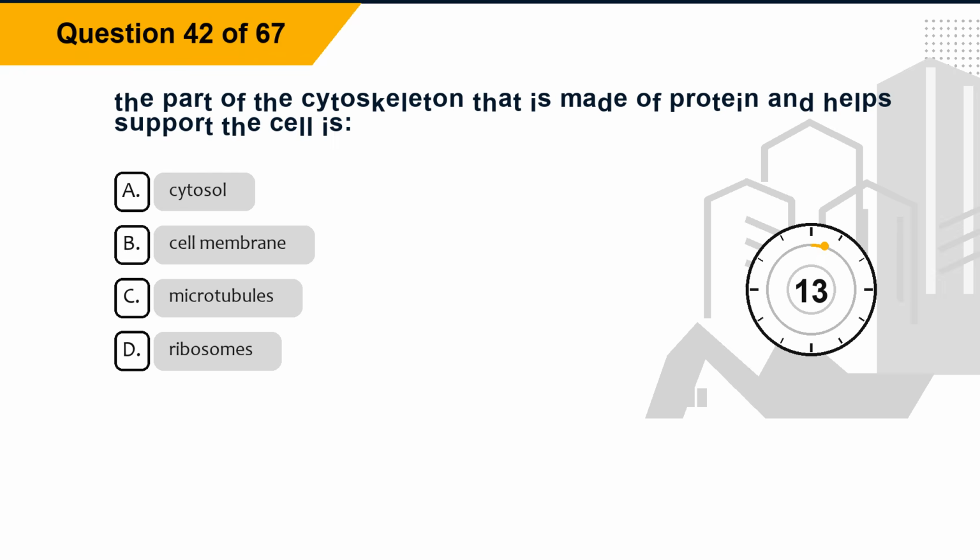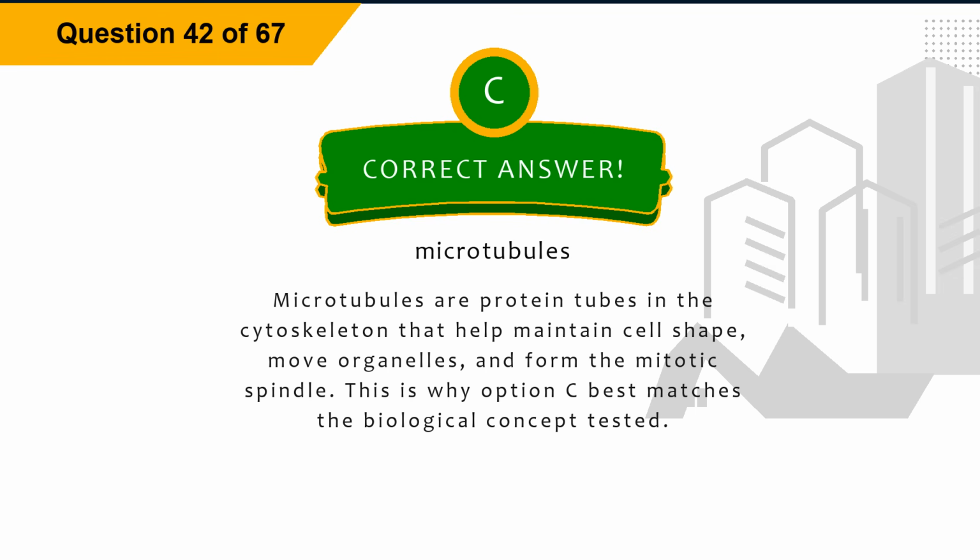Question 42. The part of the cytoskeleton that is made of protein and helps support the cell is: option A, cytosol. Option B, cell membrane. Option C, microtubules. Option D, ribosomes. The correct answer is option C, microtubules. Explanation: microtubules are protein tubes in the cytoskeleton that help maintain cell shape, move organelles, and form the mitotic spindle. This is why option C best matches the biological concept tested.